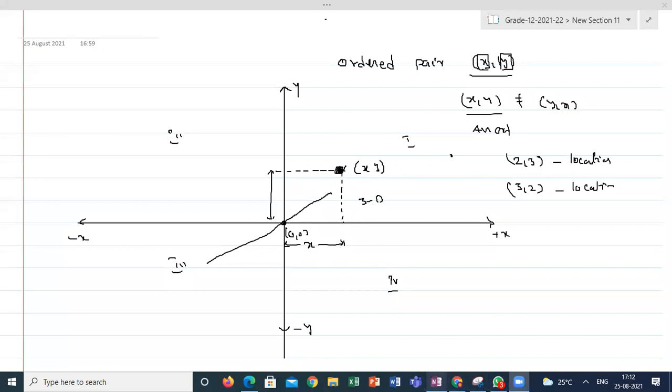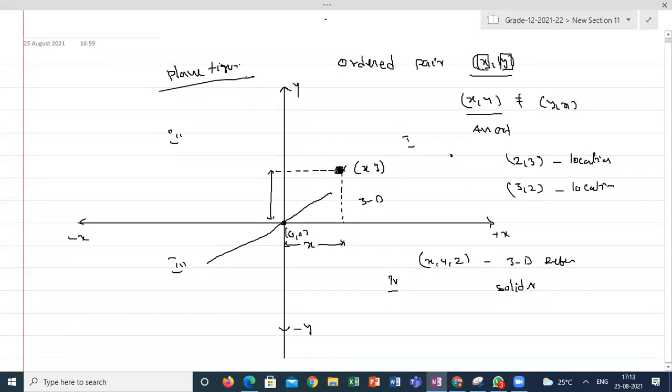Clear, sir. So similarly we have a 3-dimensional reference system, which we won't call an ordered pair. That is the Cartesian coordinate system where your coordinates are x, y, z. This 3-dimensional reference system is where you can represent solids. In the 2-dimensional reference system, you can represent plane figures.